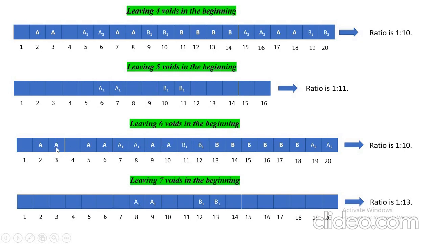Leaving 6 voids in the beginning, 1 2 3 4 5 6. Again A1, then B1 will be after 2 voids, then again 6 voids, A2. So here also the same case as leaving 4 voids. If it is Alice's turn, she will occupy 2 and 3, so that she forces Bob to fill 2 of the 3 voids.